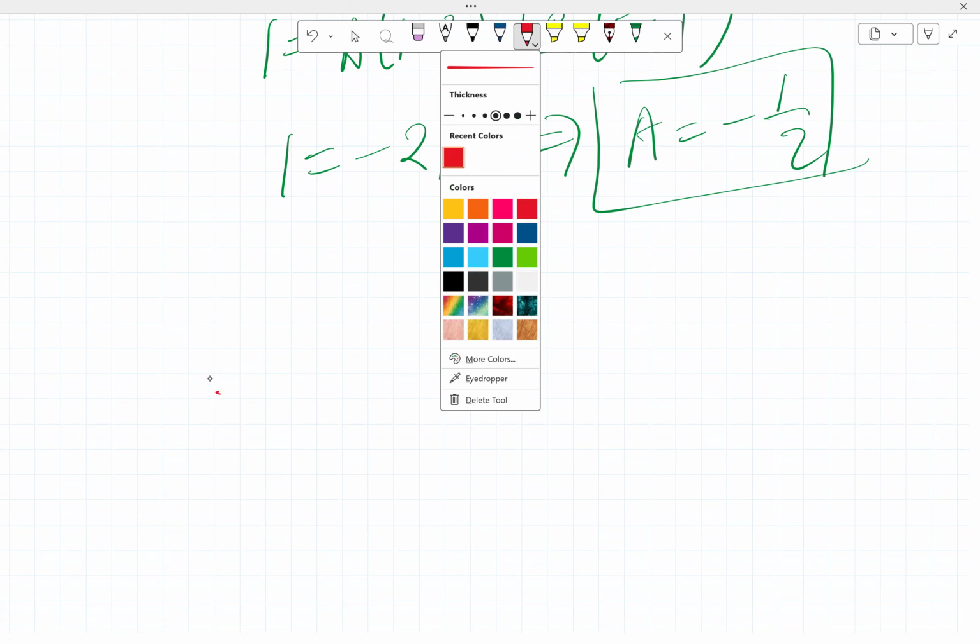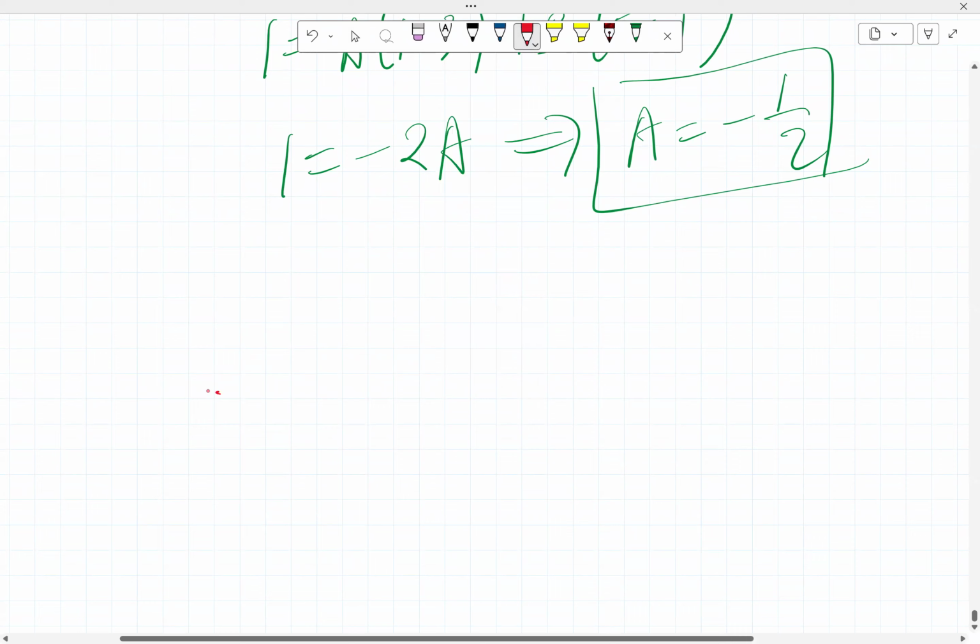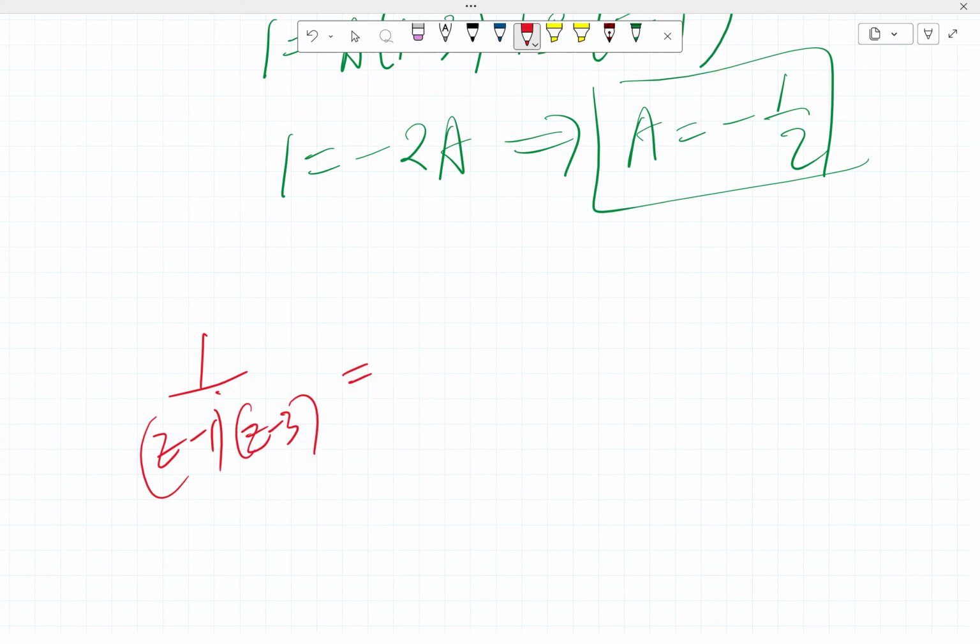So we then have 1 over z minus 1 now into z minus 3 is equal to A is minus 1 over 2, all over z minus 1. B is 1 over 2, all over z minus 3.